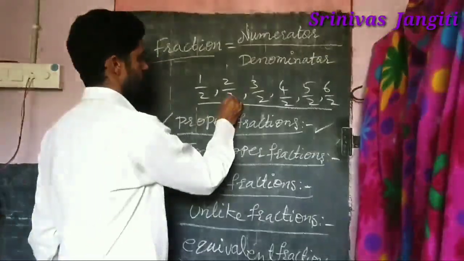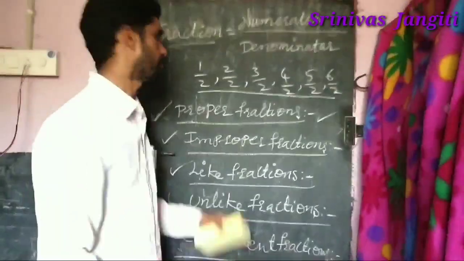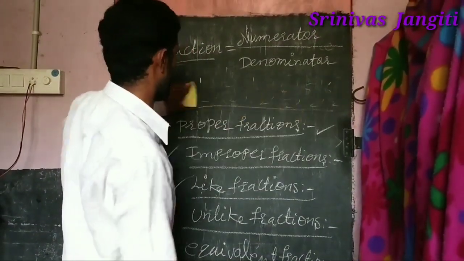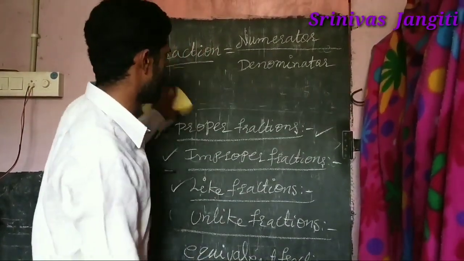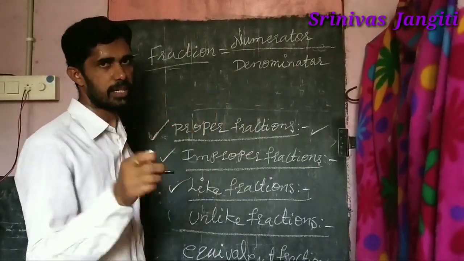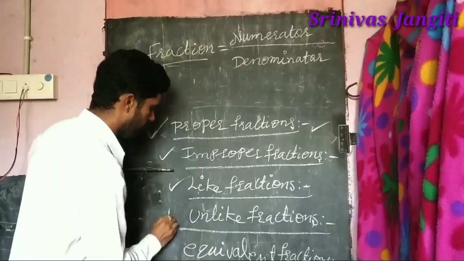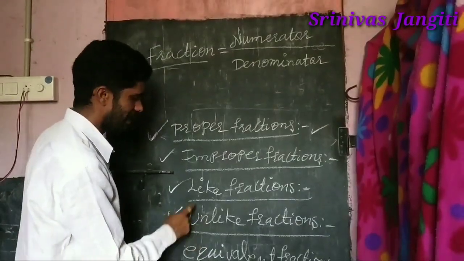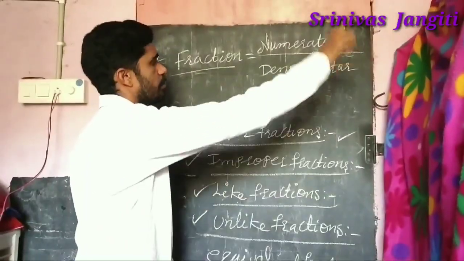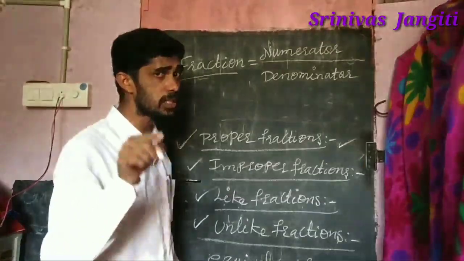Simple. Like fraction means nothing, the denominators are the same. And next, suppose the other one, the opposite. Like is the same, and unlike is the opposite. Like fractions, clear everyone? All denominators are the same, that is like fractions. Now the opposite: here like, here unlike. Here all denominators are the same, that's why you write like fraction.